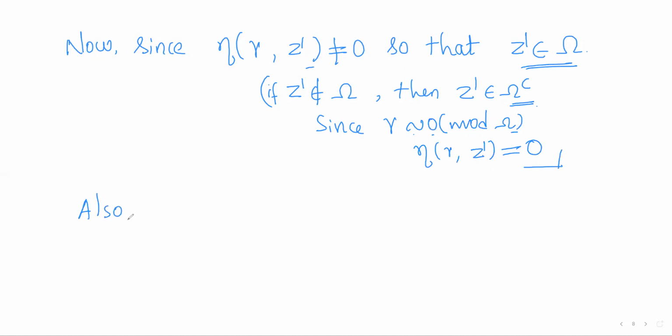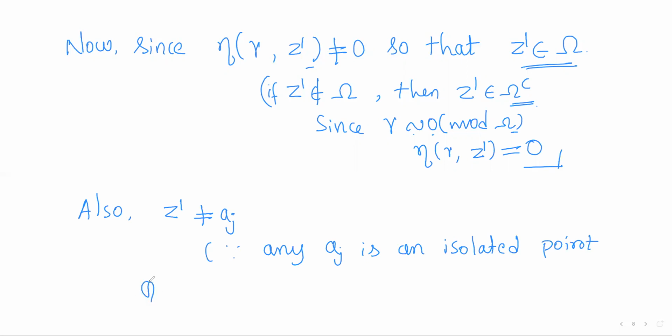Also, Z dash is different from all a_j. This is because any a_j is an isolated point of the set of all a_j with index non-zero.